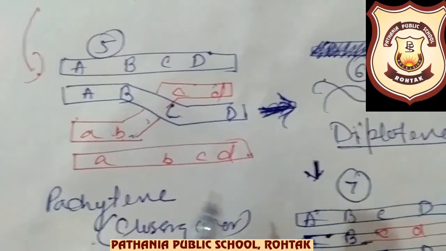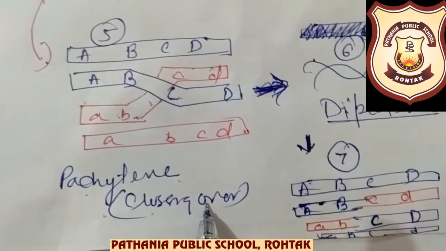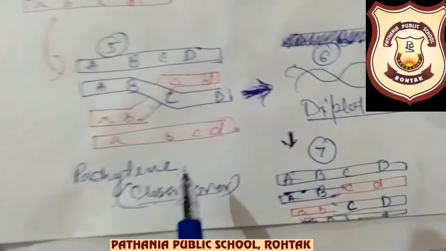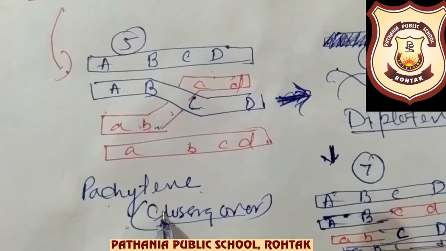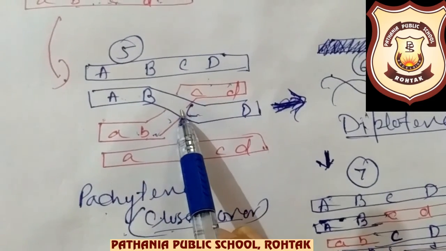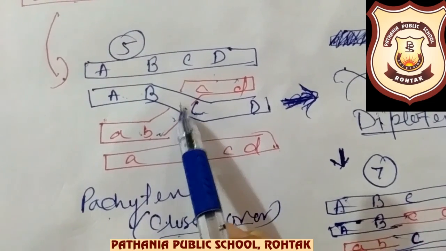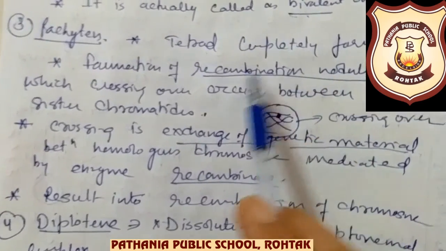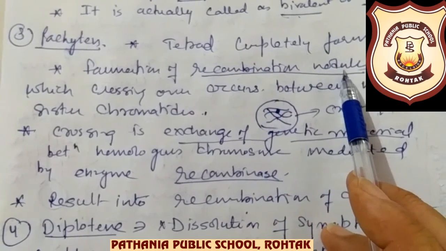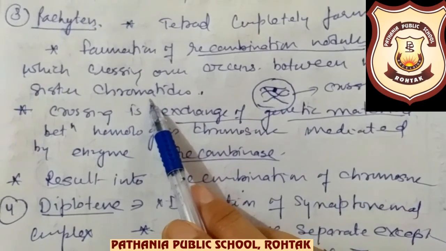So these two non-sister chromatids will cross over to each other for the exchanging of their segments along with the genes. This process of exchanging the segments along with their genes is called what? Crossing over, and it happens in the Pachytene stage. All these stages which we are discussing are actually the stages of crossing over only, and this point of crossover is called what? Recombination nodule. This is a recombination nodule.